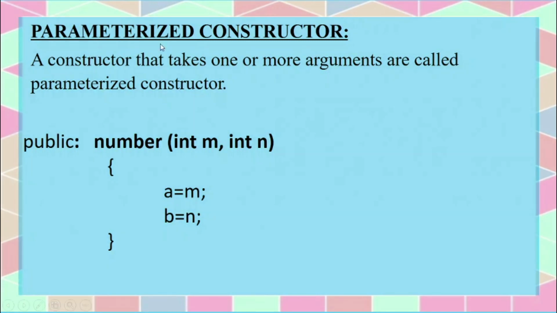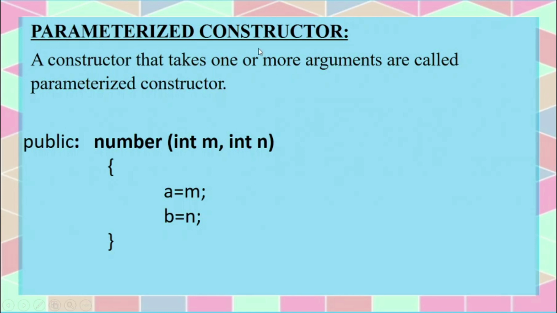Now let us see the next type of constructor, that is parameterized constructor. A constructor that can take one or more arguments is called a parameterized constructor. Parameter means arguments. Parameter, arguments or variables all are the same. See here, in the public declaration we are declaring a constructor member function with arguments. So this constructor is known as a parameterized constructor.